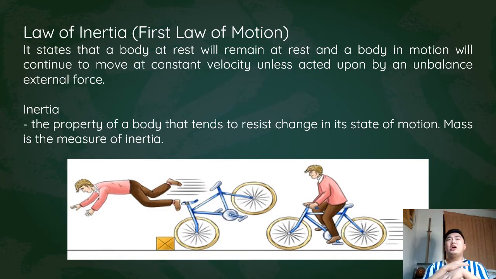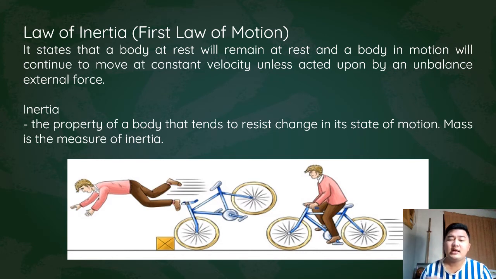When we look at objects with differences in mass, let's say for example you have a volleyball and a wrecking ball, which one is much easier to change its state of motion? If you are to move a wrecking ball and a volleyball, it will be much easier to change the state of motion of a volleyball compared to a wrecking ball because it has lesser mass.